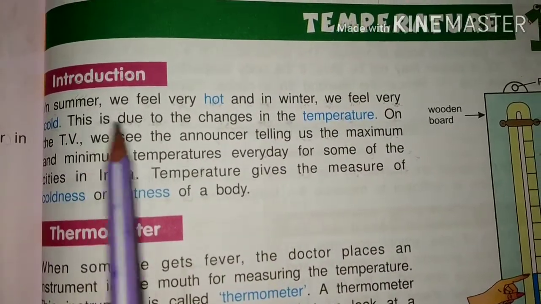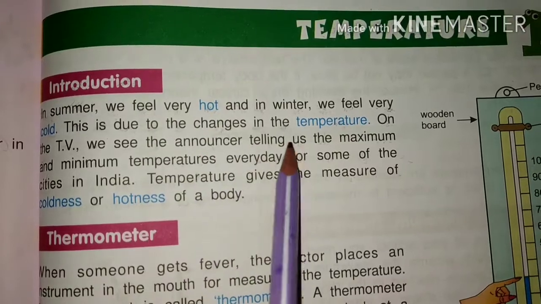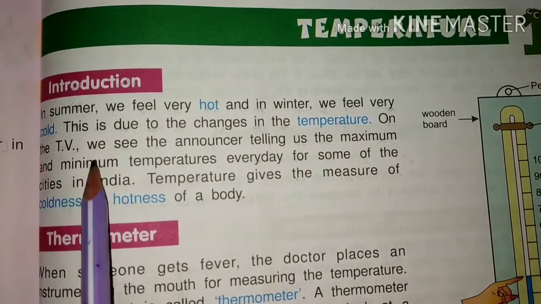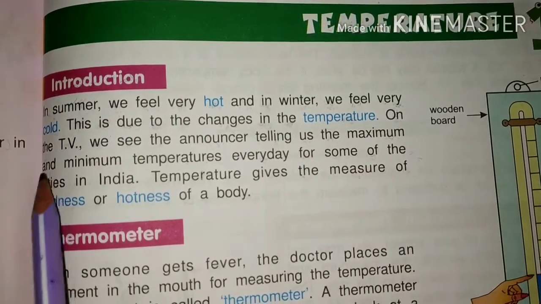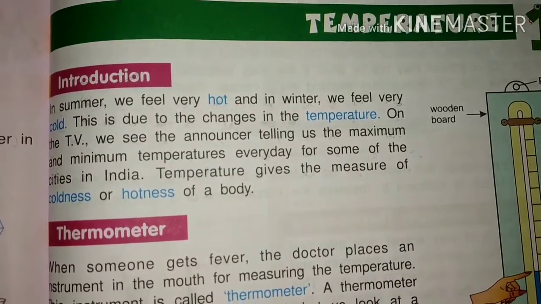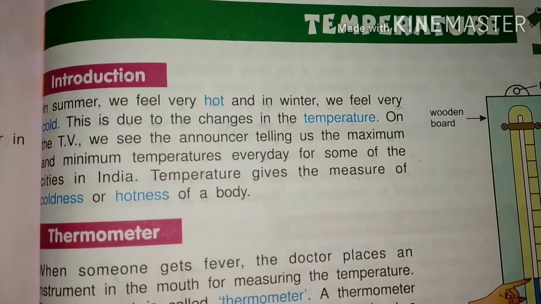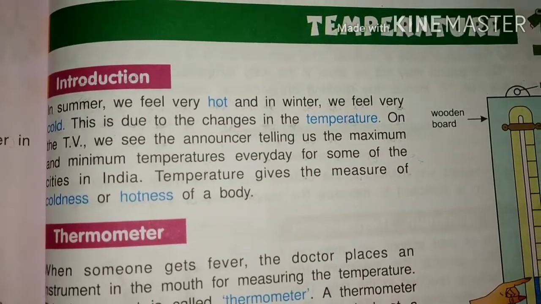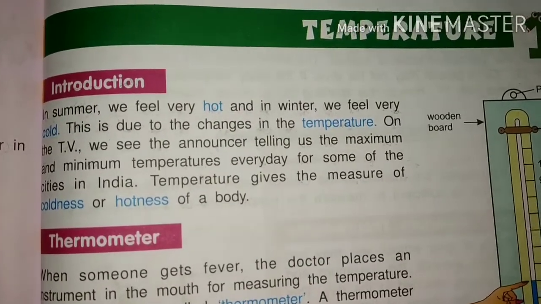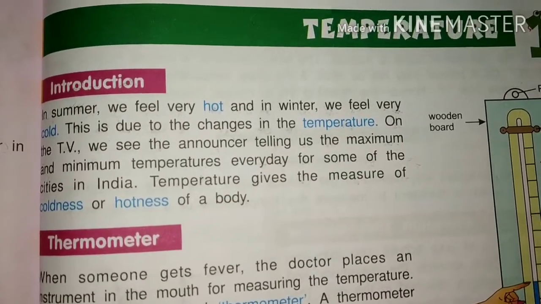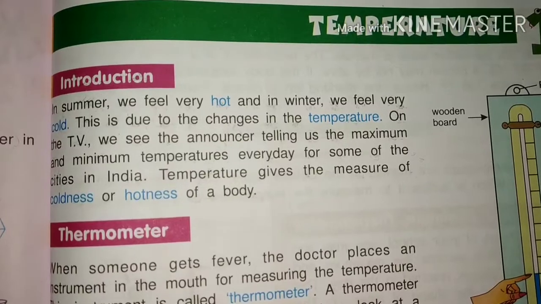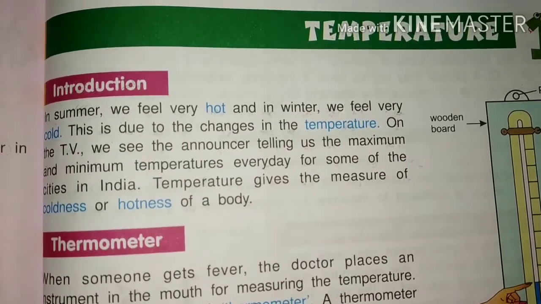On the TV we see the announcer telling us the maximum and minimum temperatures every day for some of the cities in India. If you are watching television, you will see that in every news channel, the reporter or the announcer tells us the maximum and minimum temperatures of different cities in India.